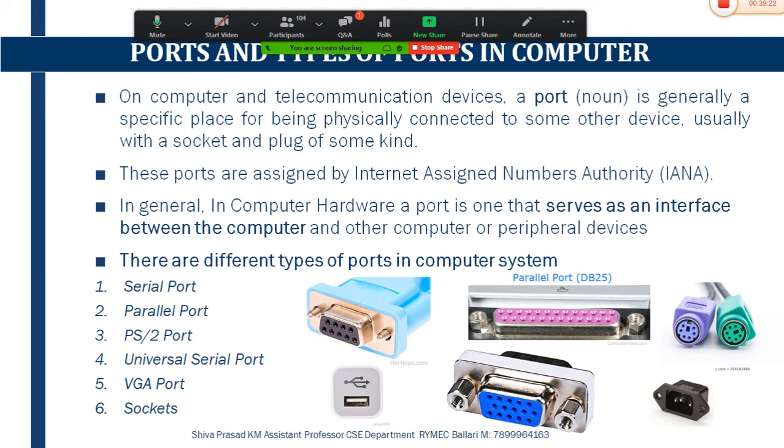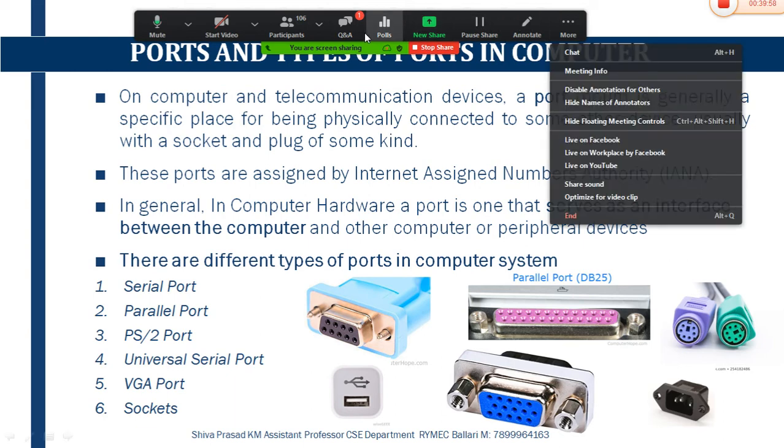That is how a serial operation process takes place. Serial port is of two types: one is 9-pin and the second one is 25-pin, where each pin is used for performing the serial operation between the computer system and the peripheral device. This serial port is used for connecting modems as well as the old mouses. Earlier, in the previous days, it was used. So this is what the serial port is.